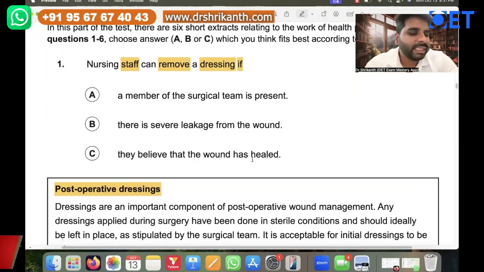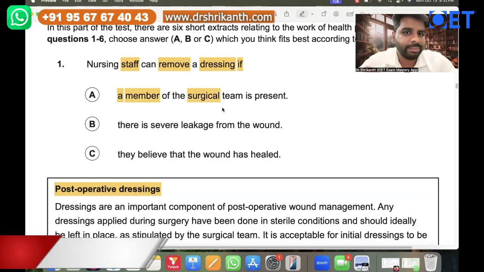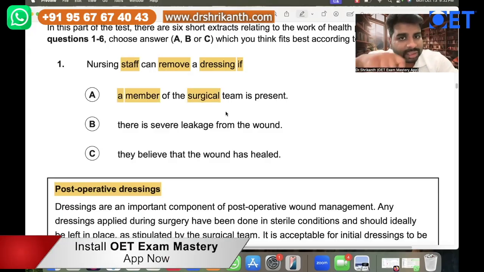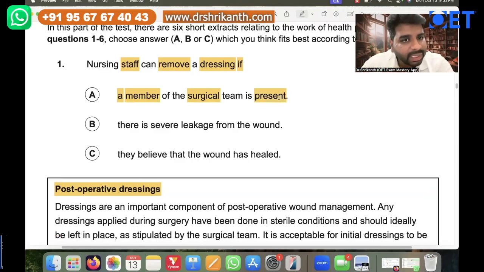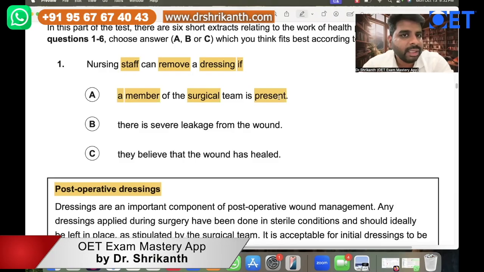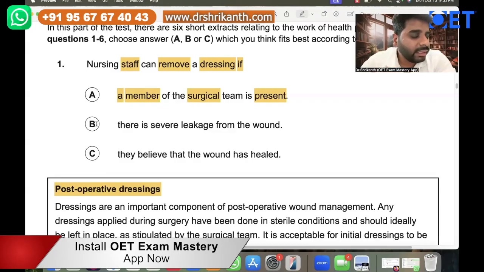So A, B, C. Situation number one, nurses can remove the dressing if a member of the surgical team is present. So if one member of the surgical team, the people who conducted the surgery, is present, then only in their presence can the nurse remove the dressing. This is the first instruction or expectation from the nurse according to the hospital policy, right?